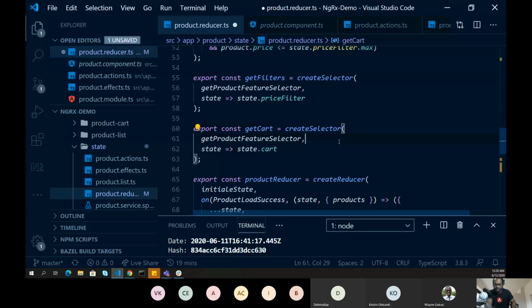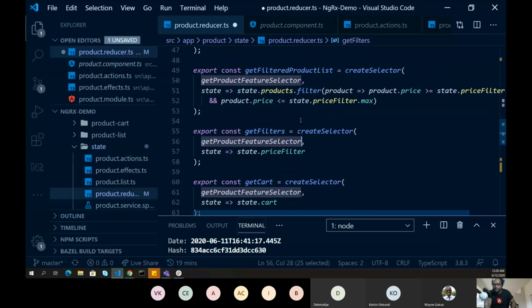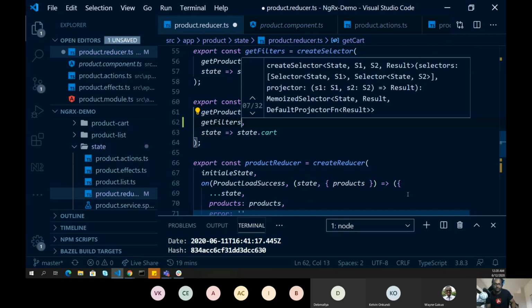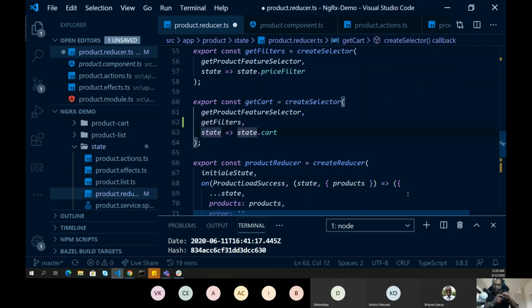So, for example, if in get cart I wanted to also use get filters, which is again a selector, I can pass it as another selector, and everything will be available from those two selectors. Similarly, you can use another selector which is coming from another state, and just retrieve the information. But what if the feature was lazily loaded?